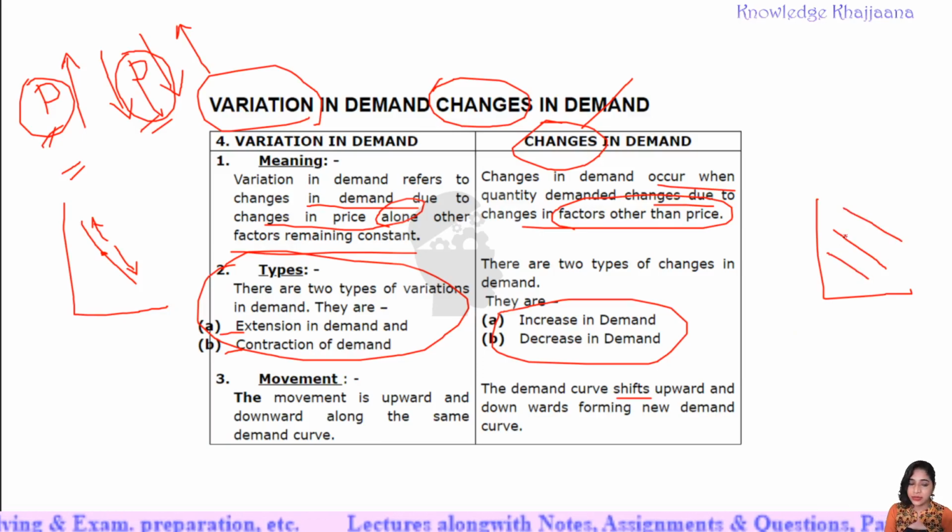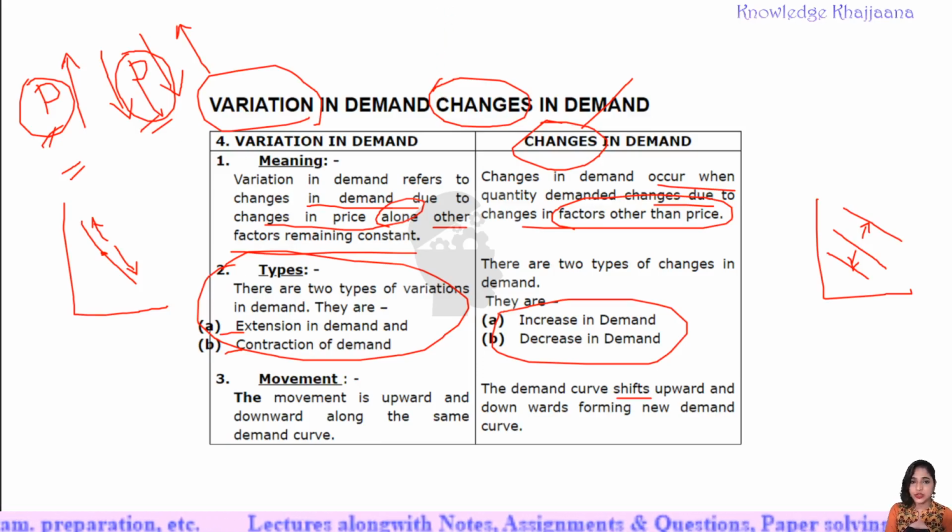Okay, this was the earlier demand curve. Due to change in demand, the demand curve shifts either upward or downward. This is the basic difference between variation in demand and changes in demand. Variation in demand occurs only due to the change in price and no other factor is considered. Whereas changes in demand happen only due to factors other than price. Okay, so this is the basic difference between variation in demand and changes in demand.